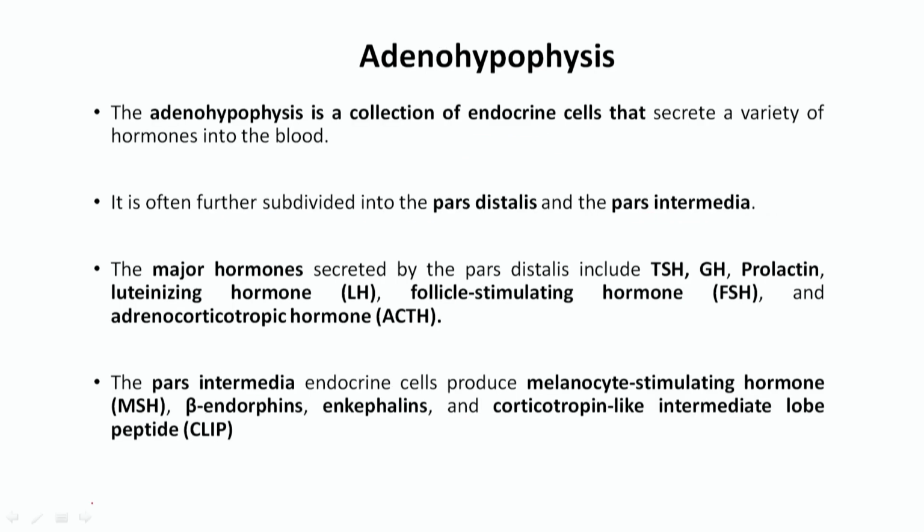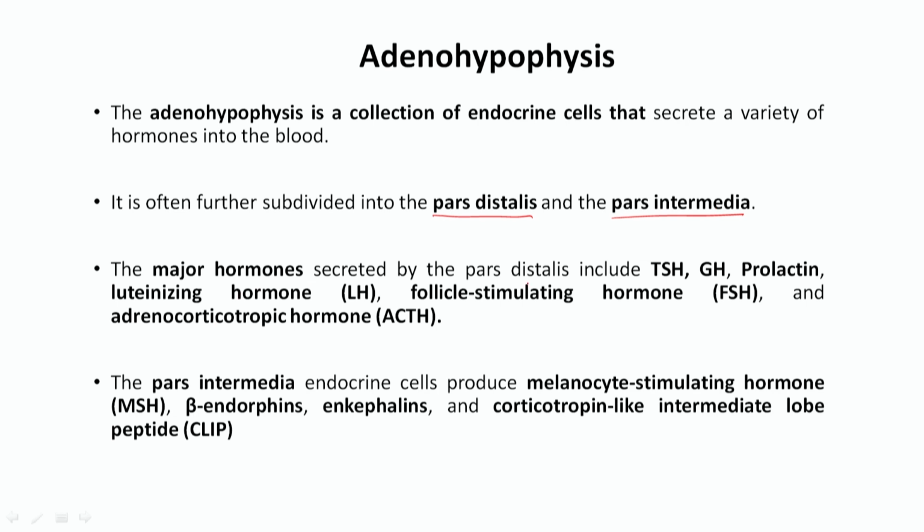First we will discuss the adenohypophysis. The adenohypophysis is a collection of endocrine cells that secrete a variety of hormones into the blood, and it is again divided into the pars distalis and the pars intermedia. Pars distalis is the anterior part. Around 95% of the anterior lobe is made up of the pars distalis and only 5% is the pars intermedia. Different hormones are secreted from these two parts of the anterior pituitary.